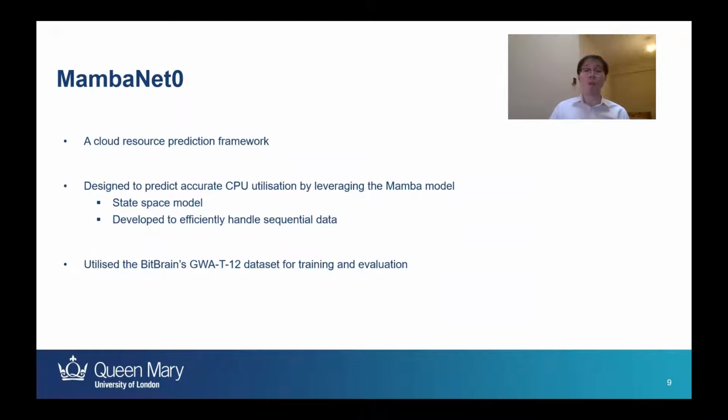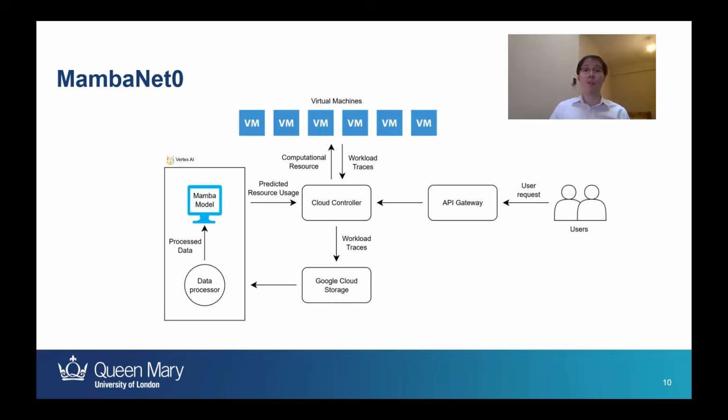BitBrains' Grid Workload Archive, or GWA-T12 dataset, was utilized for training and evaluating the model's performance at time series forecasting on CPU usage. This figure illustrates the framework in detail, outlining its architecture and workflow in a real world scenario. The process begins with users interacting with cloud operations, which is handled by the cloud controller, receiving the requests and issuing commands to the virtual machines, while also provisioning them the computational resources required.